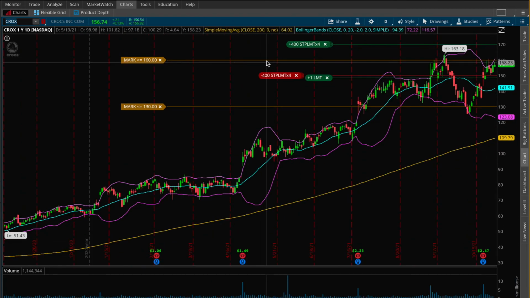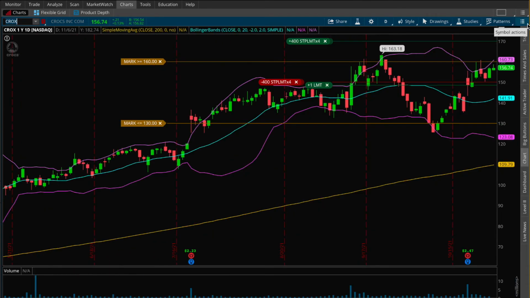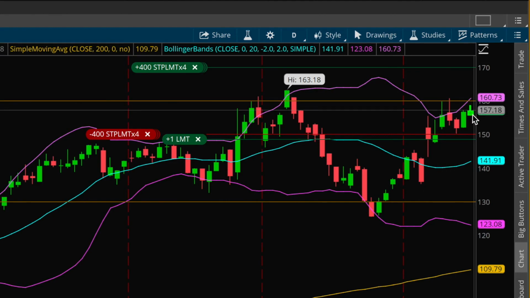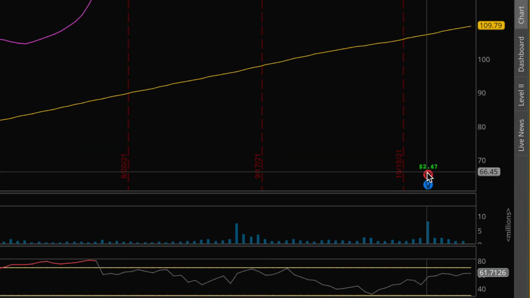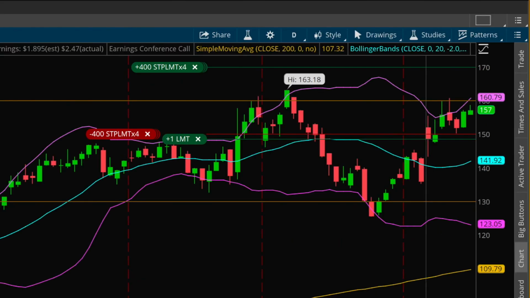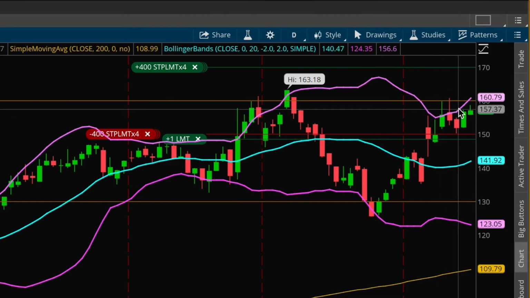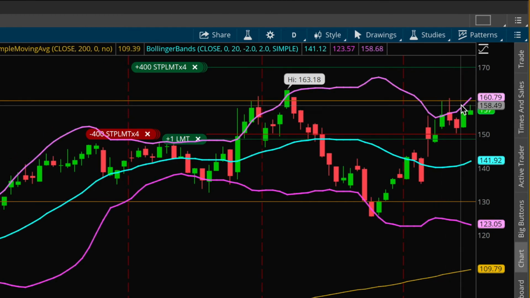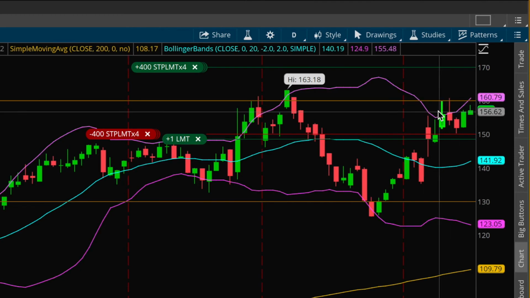The reason why this position is not very profitable at all at the moment is because it has been hanging out right around my short call strike. As you can see down here, this was the earnings announcement back on October 21st, it looks like. And Crocs did gap higher and push even higher after that. And like I said, now it's just been basically hanging out right below my call strike. And specifically right here with these 2 candles, that's where it pierced my call strike 2 times.